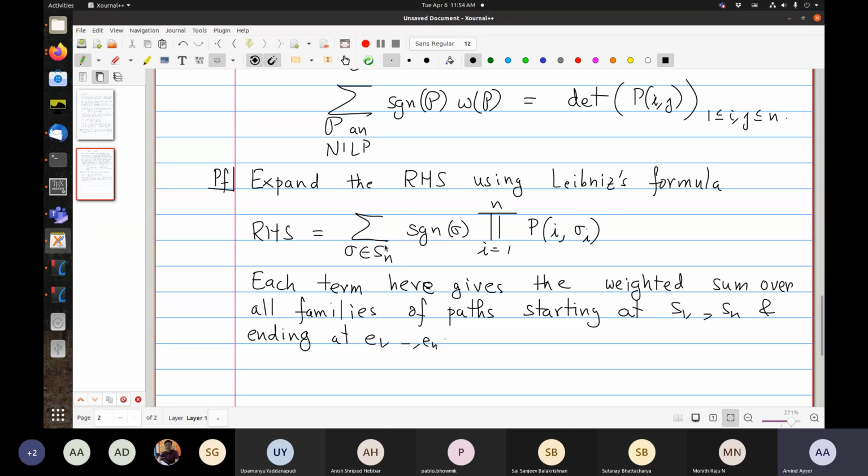So you fix a sigma, then Si goes to E sub sigma i, and all possible paths are being counted over there, and you are giving some sign with it. Is that clear?